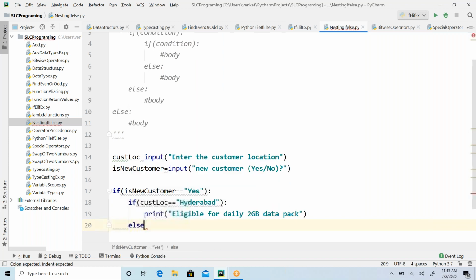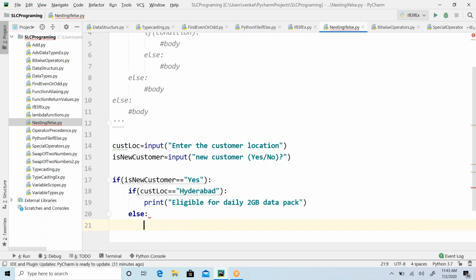Else, in the sense out of Hyderabad, for any other location, I wanted to offer: eligible for daily 1 GB pack.